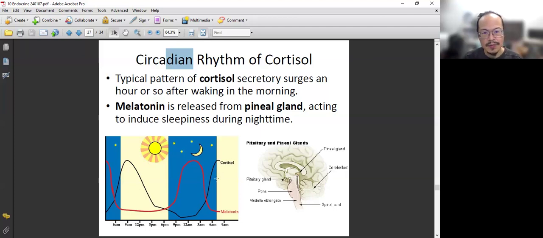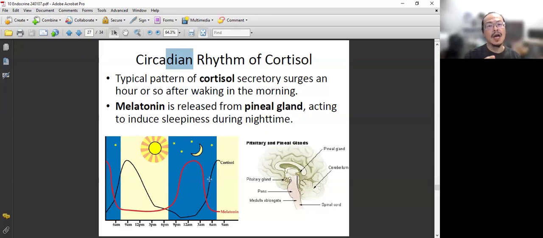One is the cortisol. You can see that its peak is at about 8 a.m. or 9 a.m. So at the beginning of the day, you need to get up, you need to catch the bus, or you don't take the bus, you need to go to work, you need to drive, you need to send kids to school, and the kids need to get up and go to school. So your cortisol level will be at the peak. It helps you to survive through that stress. And then it gradually drops, and then peaks again, drops, peaks again.